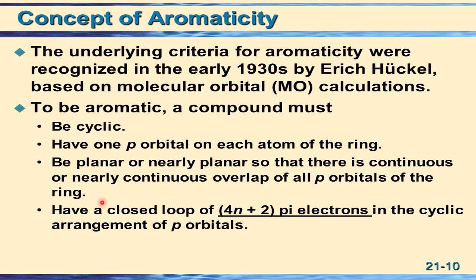pi bond. It should have a closed loop of 4n plus 2 pi electrons. That means in the ring we should have 4n plus 2 pi electrons. This is the most important criterion for aromaticity. So how many pi electrons? We should have 4n plus 2 pi electrons. This is the main Huckel's rule. Let us discuss it in detail by taking an example.